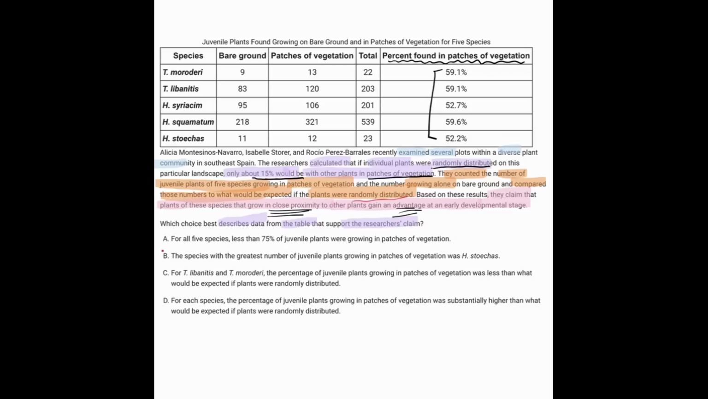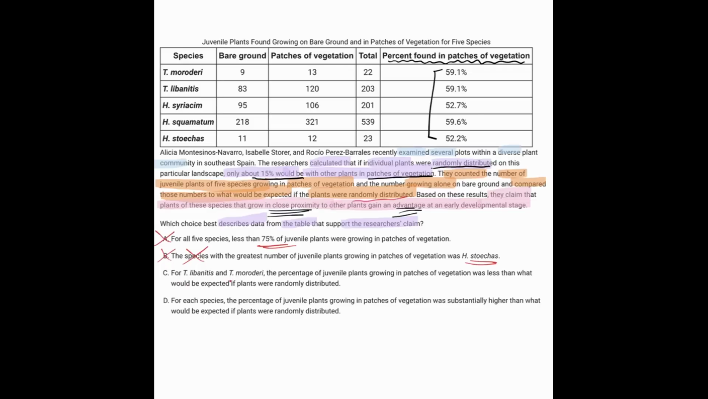So let's look at A. For all 5 species, less than 75% were growing in patches of vegetation. So we're looking for a comparison to the 15%, so 75% is kind of random. B, the species with the greatest number growing in patches of vegetation was this particular one. We're not really comparing any of the species to each other, so that's kind of our problem with B.